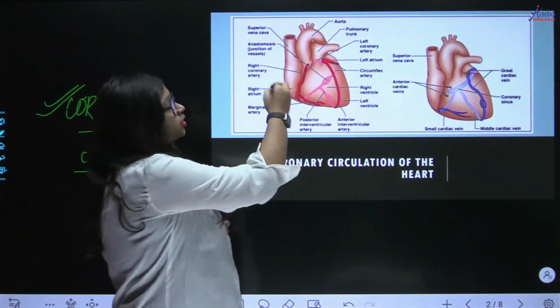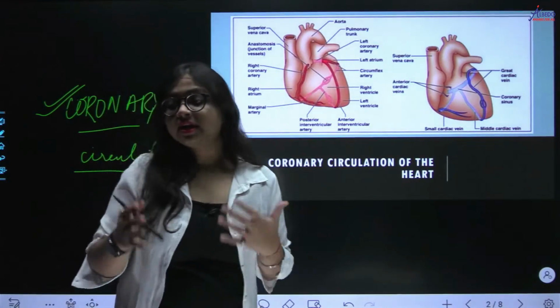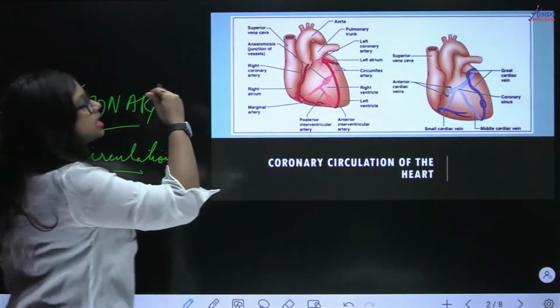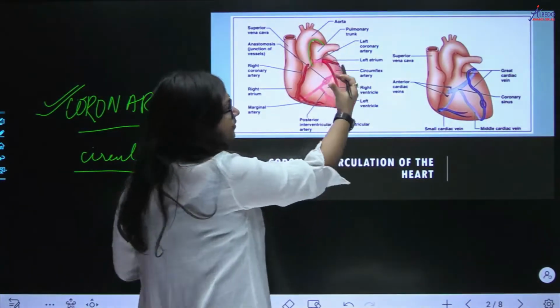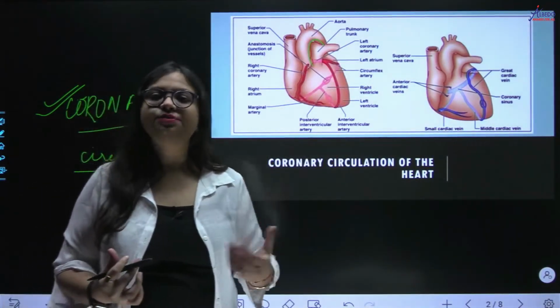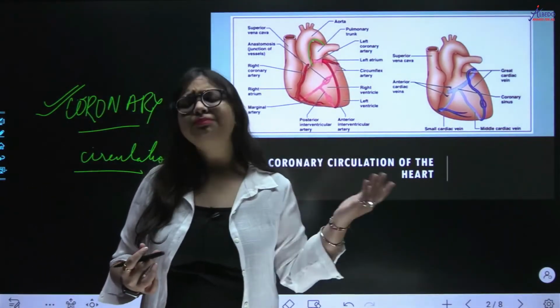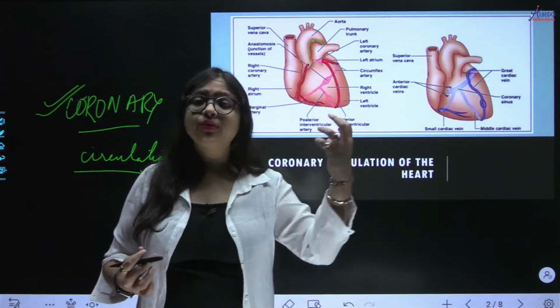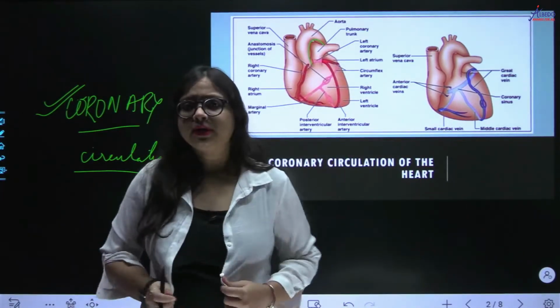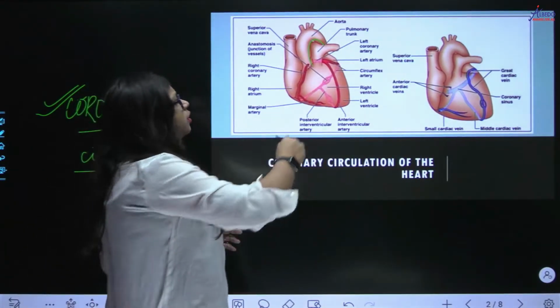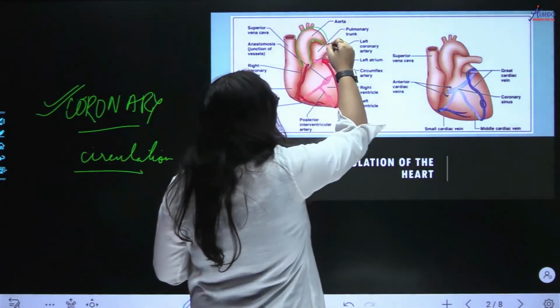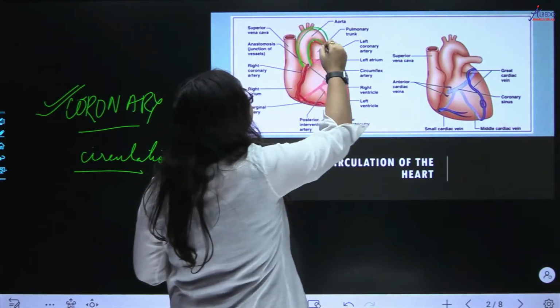These originate from the aorta itself, right? The first part of the aorta is called the arch of the aorta. Now look at this. Your left ventricle is responsible for pumping blood into the aorta, and the aorta takes it to the whole of your body. There are various parts of the aorta, you don't need to know all of them, but you need to know the first one, the arch of the aorta.